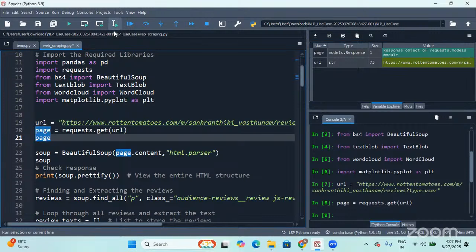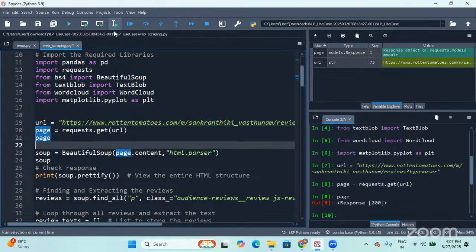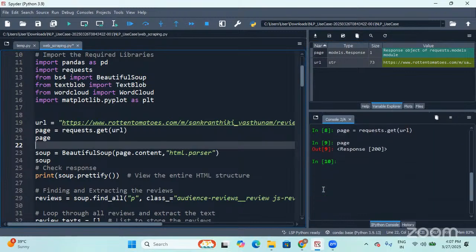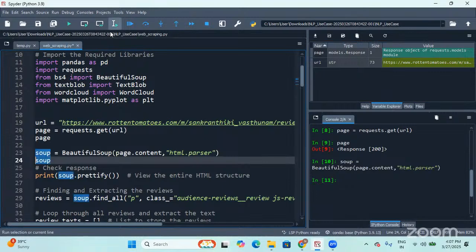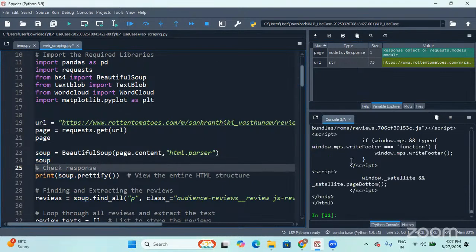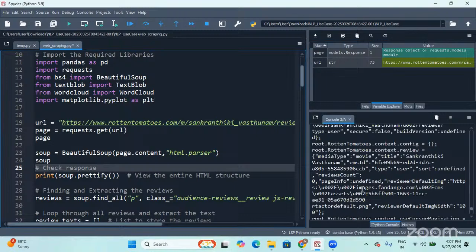And let me print the response to the output. Yes. So in total, we are going to get a 200 response. And then I'm using the BeautifulSoup function. This particular function helps us parse the HTML file, and I'm storing the output in soup. Let me print soup as well. Yes, so this is our HTML file.